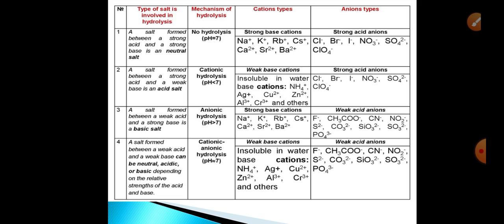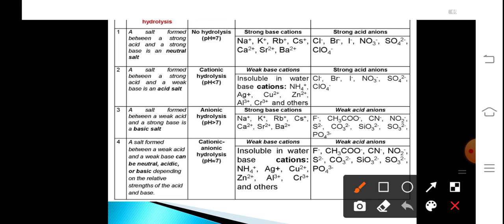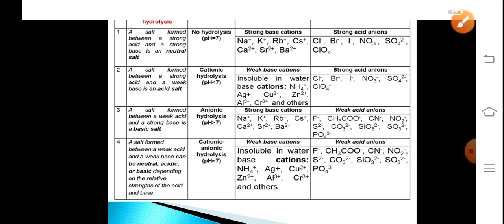So to sum up, we can learn that the salts which are formed from strong acids and strong bases are neutral. Salts between strong acid and a weak base are acidic. And salt formed between a weak acid and a strong base are basic. So here are the radicals which are present in all these respective salts. By combining these radicals, we will get a specific type of salt.